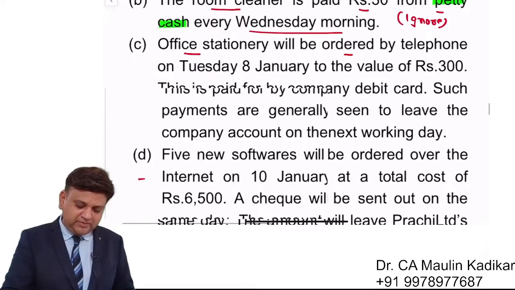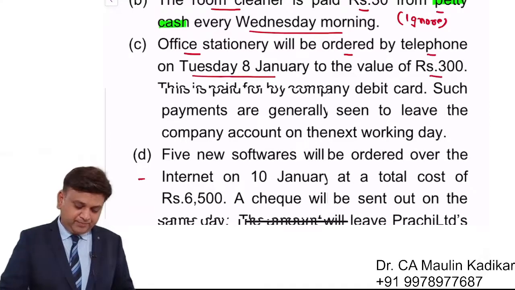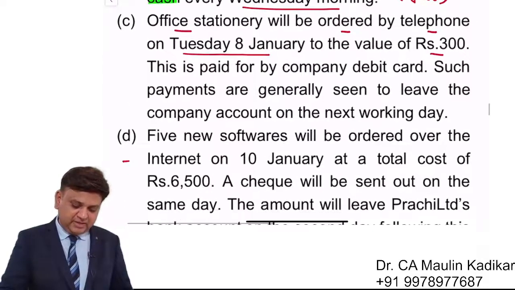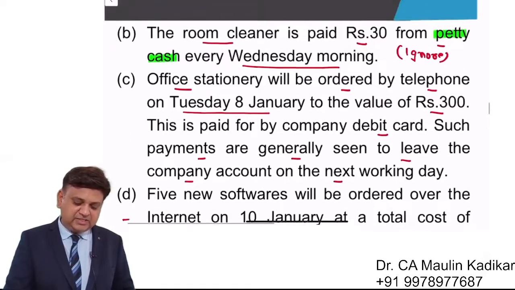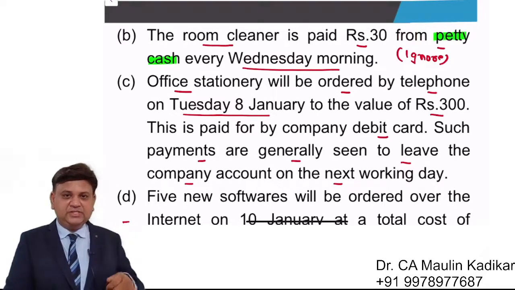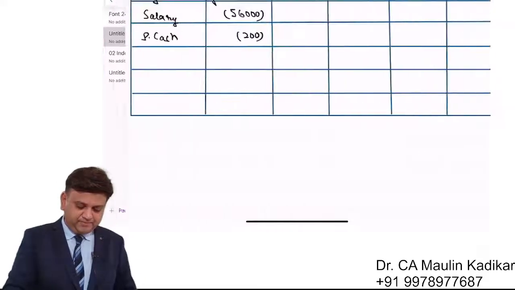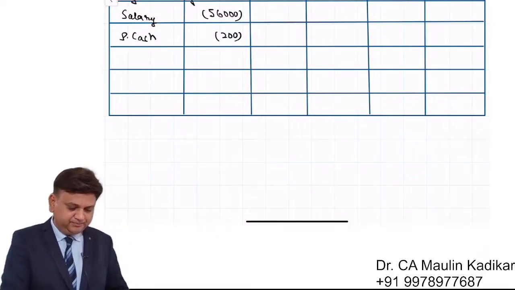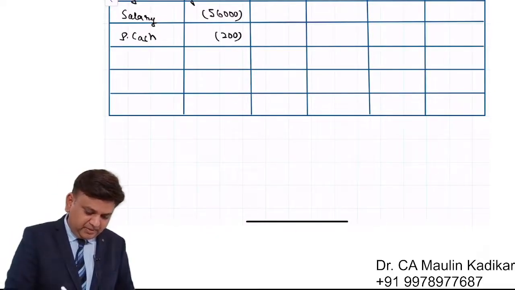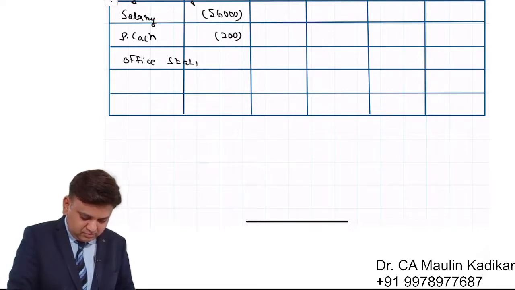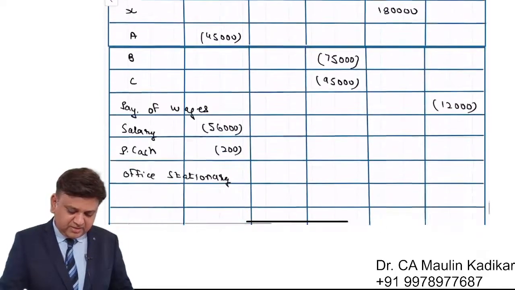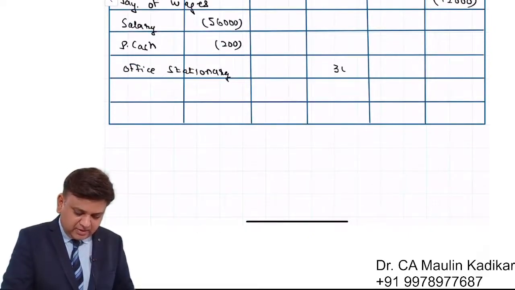Office stationery will be ordered by telephone on Tuesday 8th of January to the value of 300. This is paid for by company's debit card. Such payments are generally seen to leave company's bank account on the next working day. So on 8th you will swipe and it will have the impact on 9th. So we will be having the payment for office stationery, an amount to be paid on 9th, that is 300 rupees.